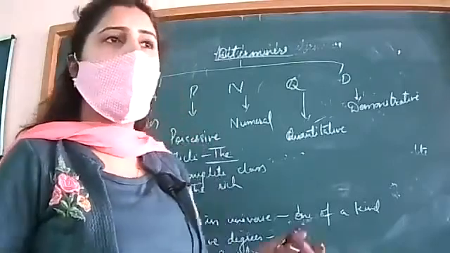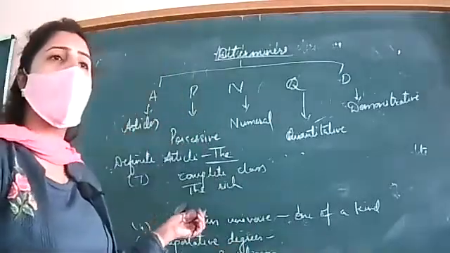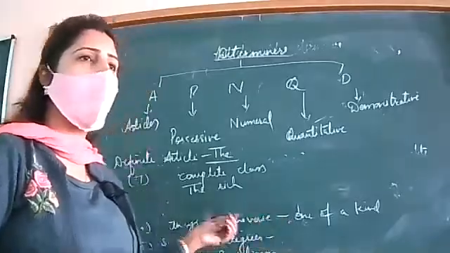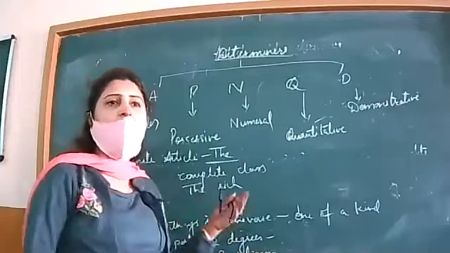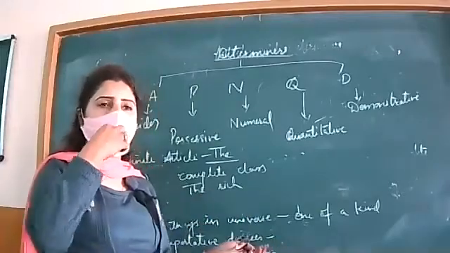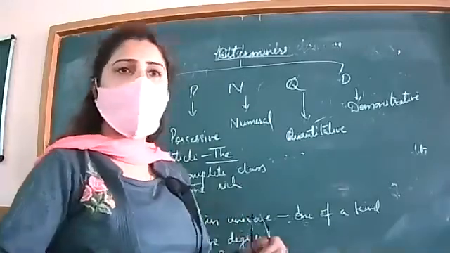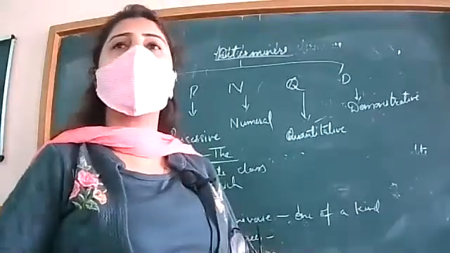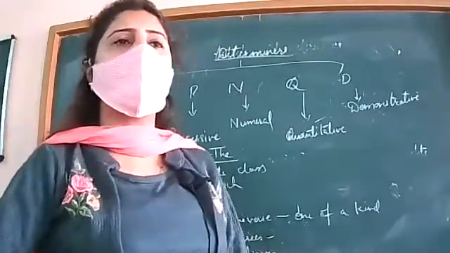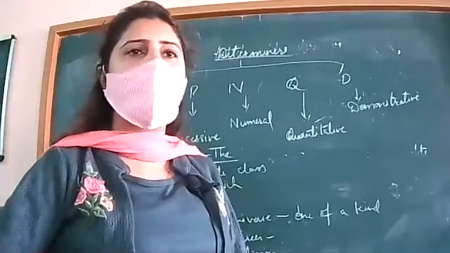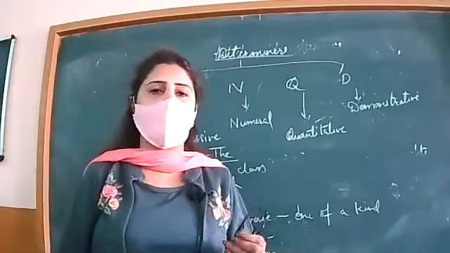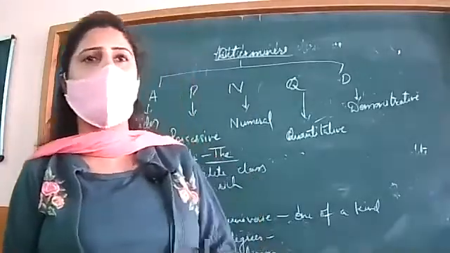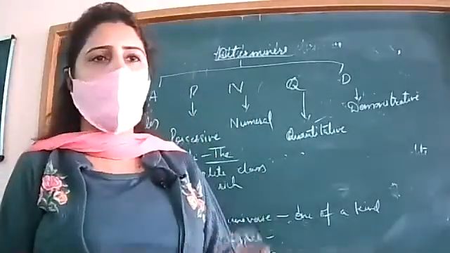Next, I'm giving an example. Afterwards, it is used with a particular thing. For example, the boy sitting at the front seat is very intelligent. The chart hanging in the center of the wall is quite impressive. It means when we are referring to a particular thing, then "the" is used.